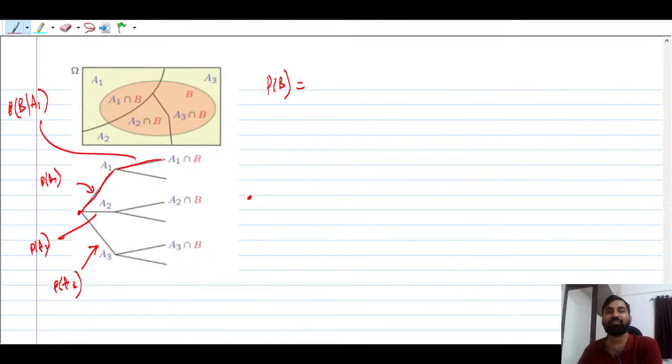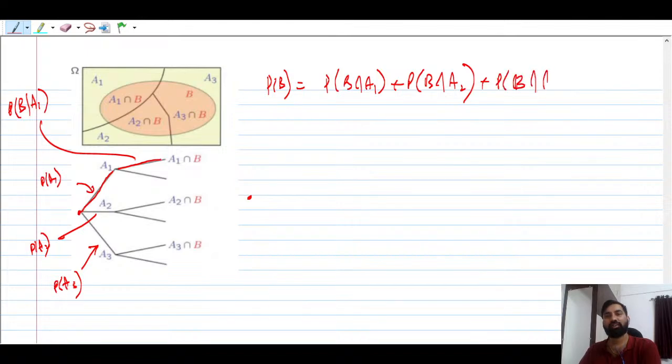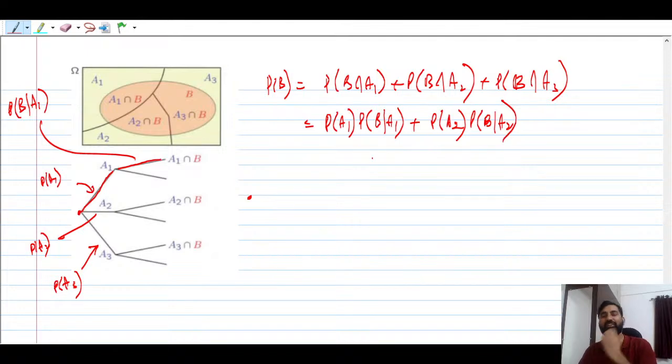What will be the probability of B? The probability of B is going to be the probability of B intersection A1, plus the probability of B intersection A2, plus the probability of B intersection A3, and so on and so forth. So how can you write this? This is nothing but the probability of A1 times the probability of B given A1, plus the probability of A2 times the probability of B given A2. Now you might be thinking, sir, why are you writing like this?